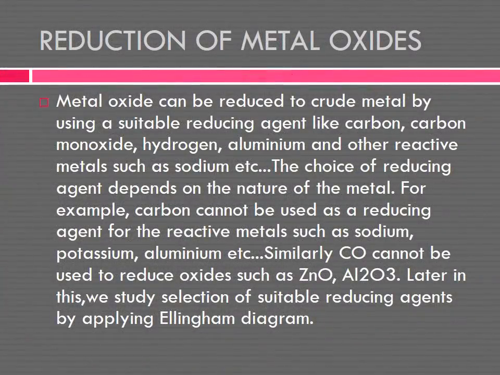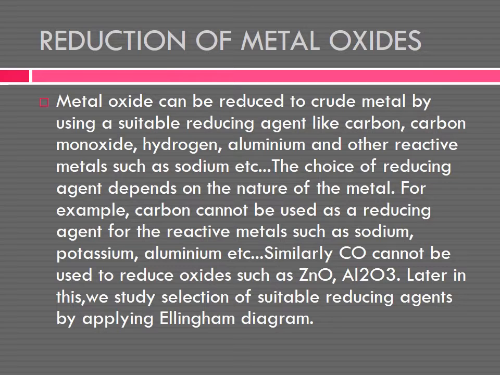Now, reduction of metal oxides. Metal oxide can be reduced to crude metal by using a suitable reducing agent. First point, what is that? Conversion of ore into oxide, and the second one is reduction.